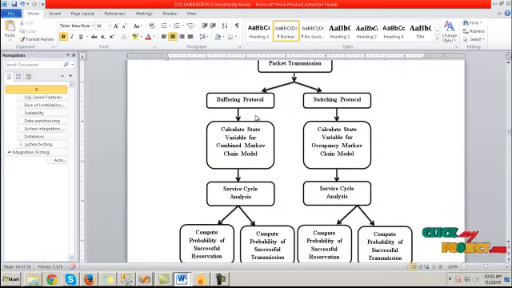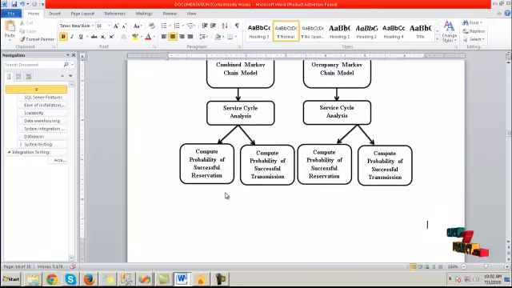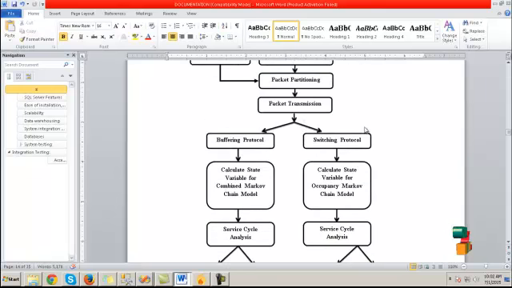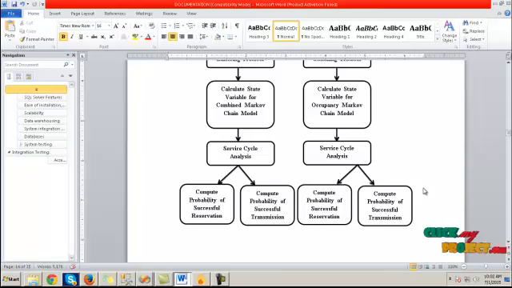After that, if it is the primary user, the buffering protocol will calculate the state variable for the combined Markov chain model, and it will forward to the server cycle analysis process. There the probability of successful reservation and the successful transmission will be calculated. Likewise, if the user is a secondary user, that is a cognitive radio user, the switching protocol will take part and forward the packet from server to user and calculate the state variable for the occupancy Markov chain model, and it will forward to the server cycle analysis. There the successful reservation and the probability of successful transmission will be calculated.